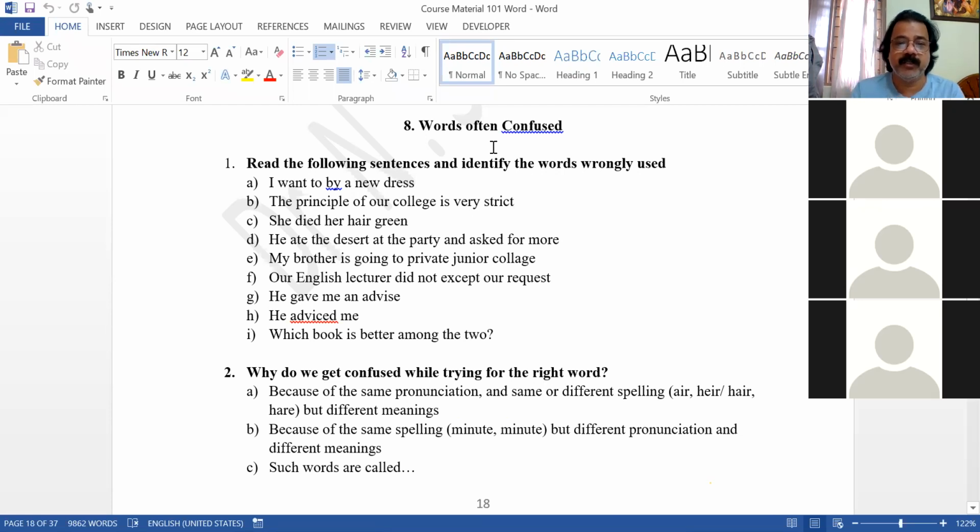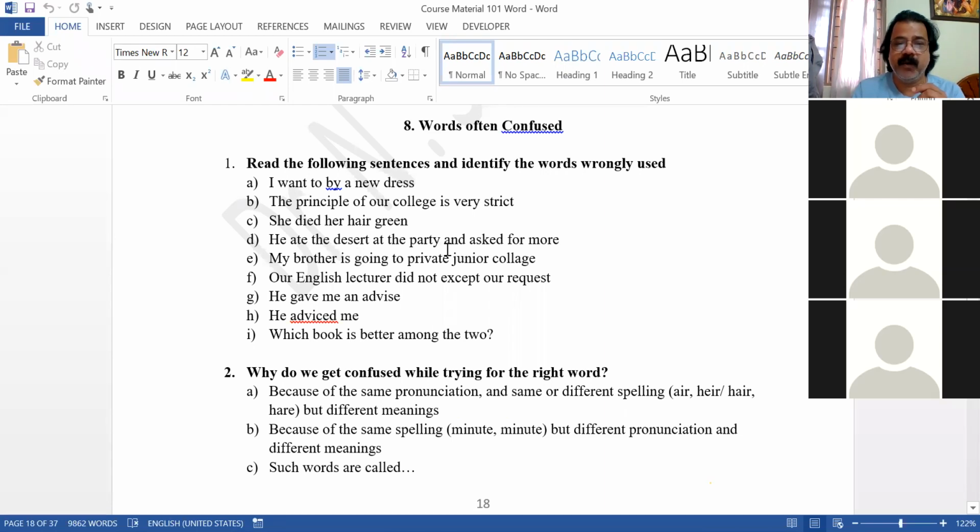I want to buy a new dress. See here, the word which has to be used is BUY, not BY. BUY, sir. Yeah. The principal of our college is very strict. What should be the correct word? Principal, PAL, sir. Yeah, PAL. She dyed her hair green. DYED, sir. DYED, right.